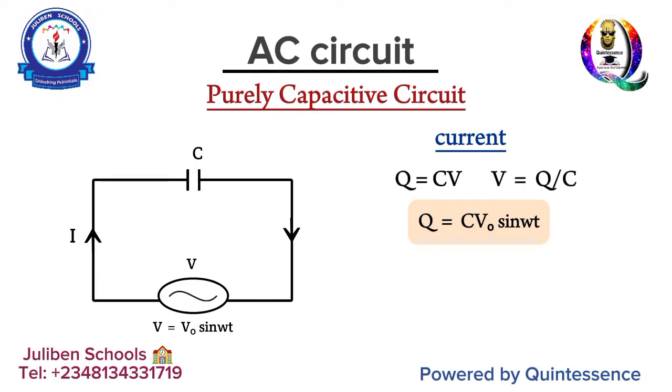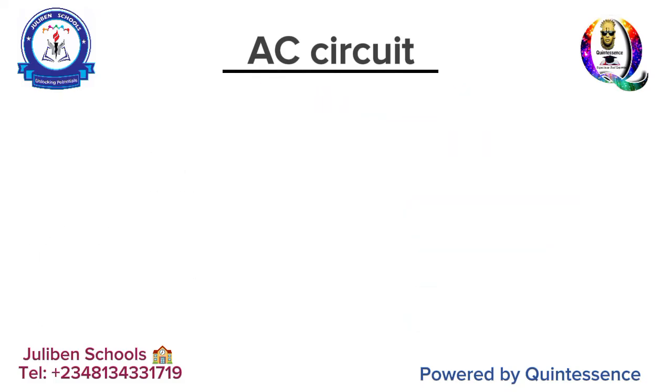For you to now get the current from the quantity of charge stored in such a capacitor, you differentiate. Of course, if you differentiate the quantity of charge with respect to time, that gives you current. So differentiate CV naught sine ωt as well. So you have I, the instantaneous current at that point in time, being equal to CV naught ω cos ωt. Beautiful. So basically that is that, and this formula simply tells you that current is directly proportional to frequency inside the ω, and also directly proportional to capacitance and voltage, which is the peak voltage. Boom.